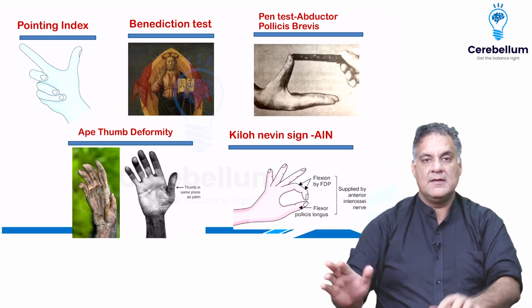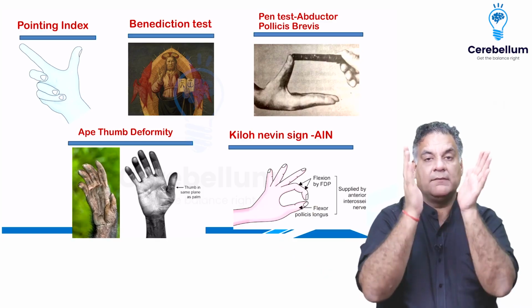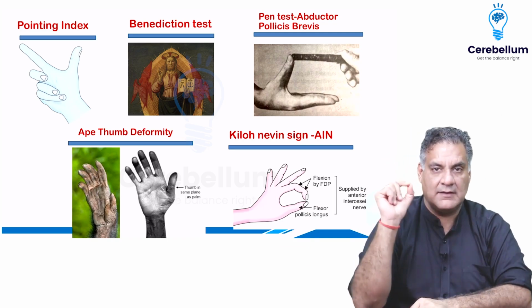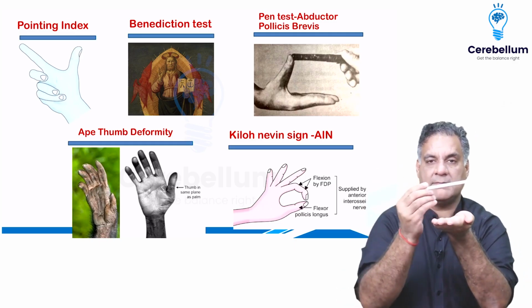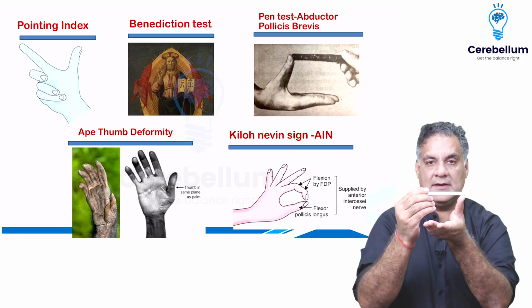Similarly, when I clasp both my hands, these two fingers stand out. That is called as Ochsner clasp test. They all mean the same thing, that the first two fingers are not flexing by the median nerve. If I look at the abductor pollicis brevis, which is supplied by median nerve, if you touch the pen like this, it is called as a pen test. It came as an image in the exam for the median nerve.